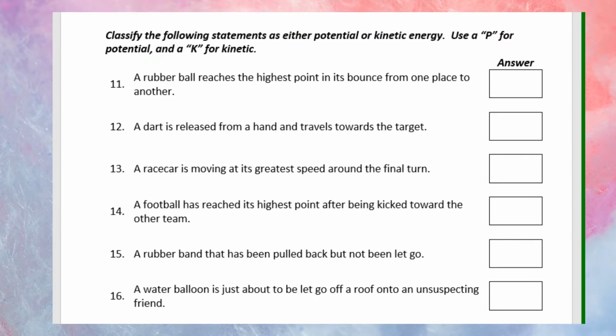Classify the following statements as either potential or kinetic energy. Use a P for potential and a K for kinetic. Number 11, a rubber ball reaches the highest point in its bounce from one place to another. Number 12, a dart is released from a hand and travels towards the target.